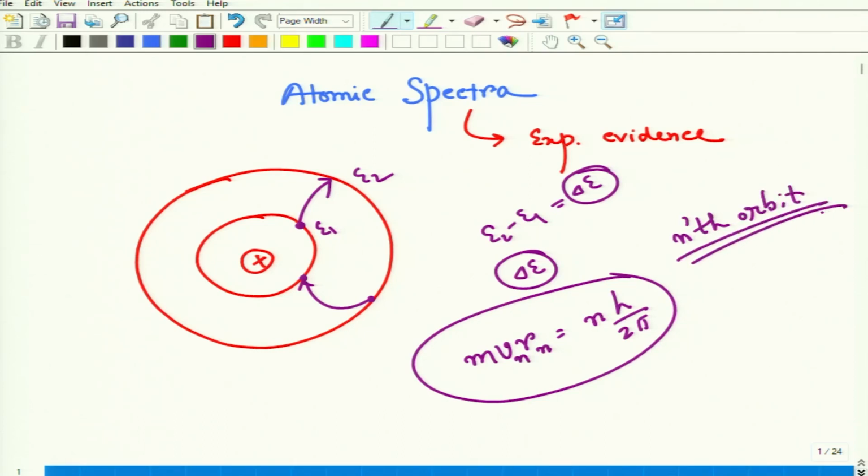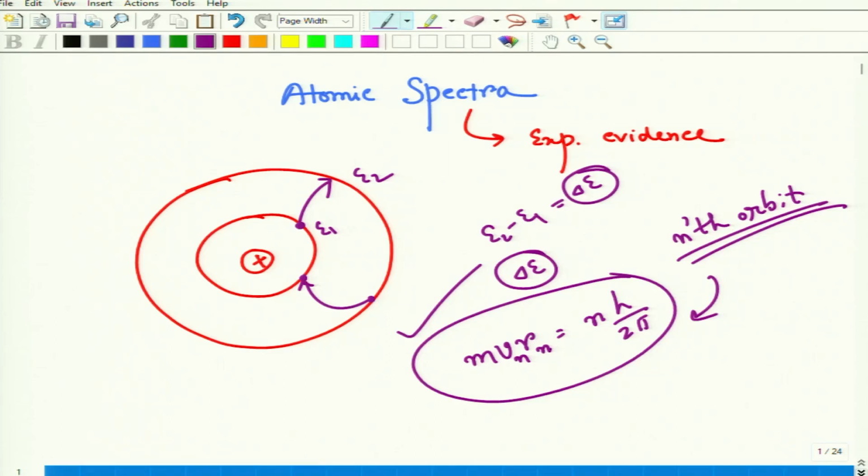For the nth orbit, in general, this equation must be satisfied. Vn is the velocity of the electron in that orbit and r is the radius of the orbit. If this is followed, then that orbit will be allowed, that orbit will be a stationary orbit. In that orbit the electron can rotate around the nucleus. That was the most important postulate.